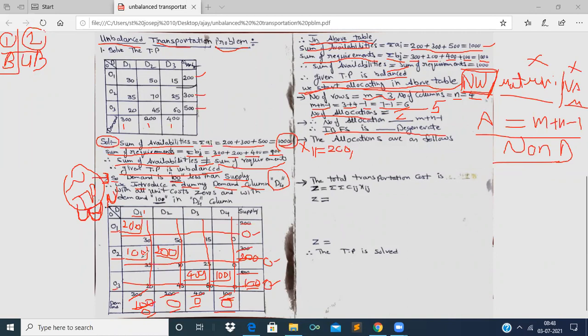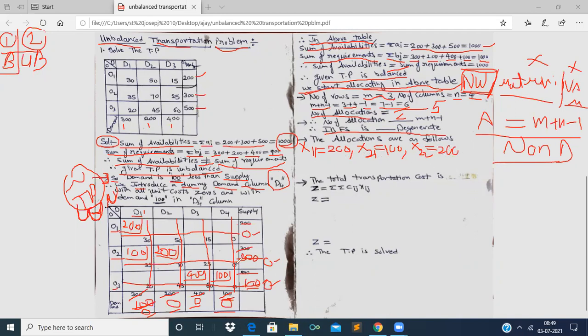Now in the second row, the first allocation is X21, right? X21 is equal to 100. Next, the third allocation X22 is equal to 200, right?